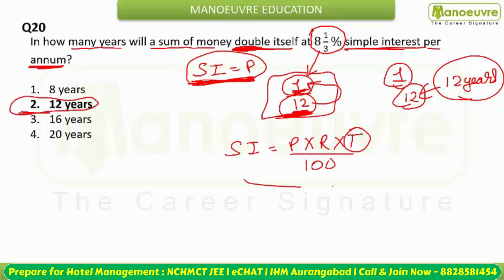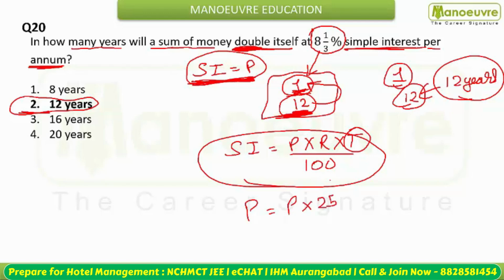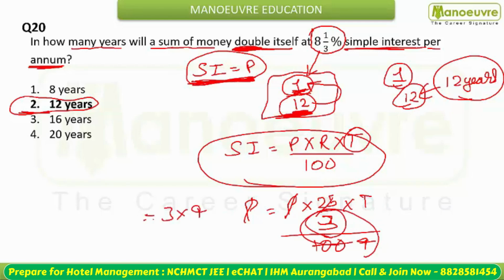You can calculate with the option also. This is going to be P equals P into 8 1/3, which can be written as 25/3, into time you need to calculate by 100. Okay, P से P cancel हो जाएगा. This will become 4. 3 into 4 is what? This is 12. So multiply करेंगे, you will get the same answer. But अगर आपको fraction याद है बच्चों क्लास में करवाया, so you can easily answer.